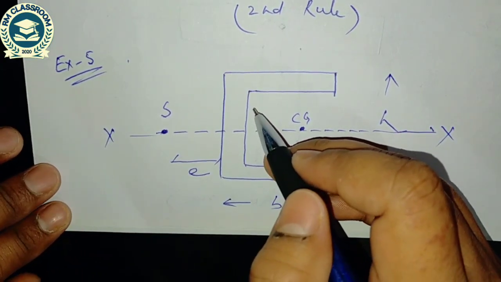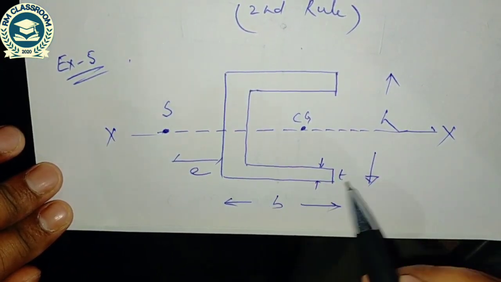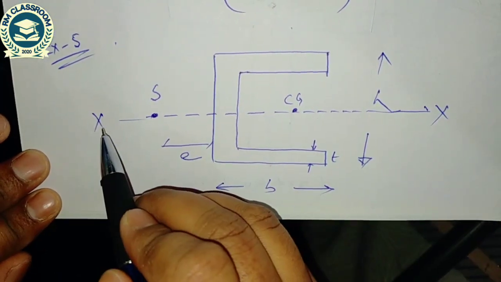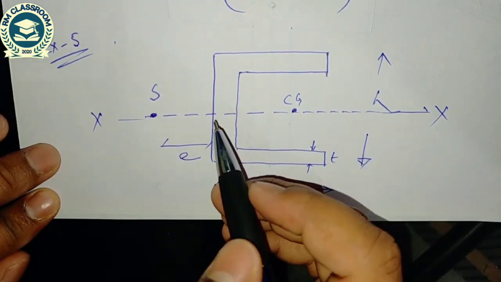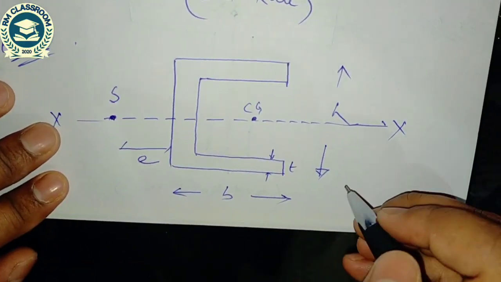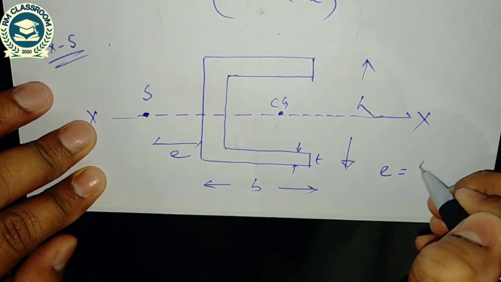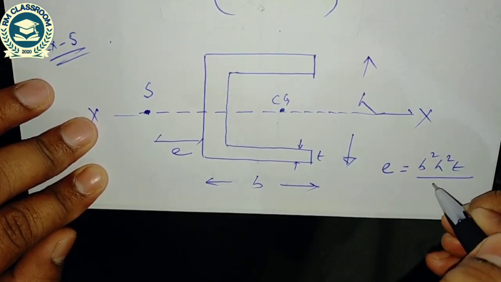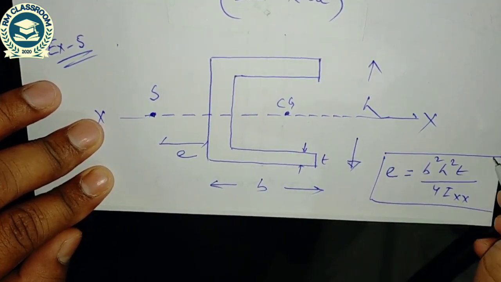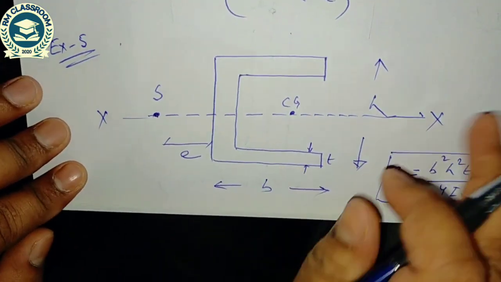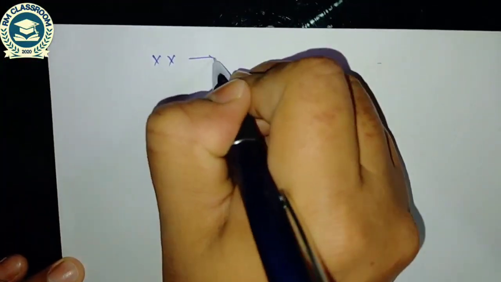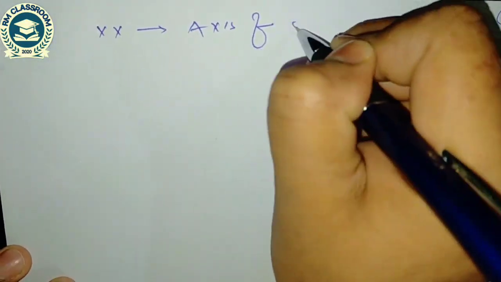According to the rule, if there is one axis of symmetry, then the shear center will lie on the axis of symmetry. So we know the shear center will lie on this axis, but the location of the shear center from this side, E, is equal to B square H square T divided by 4 Ixx, the moment of inertia about the xx axis, where xx is the axis of symmetry.